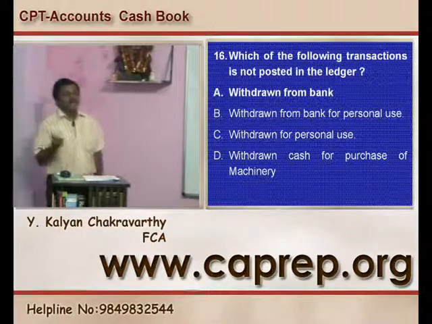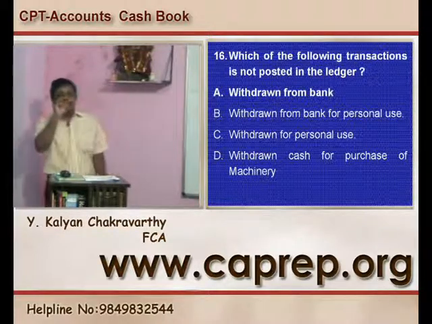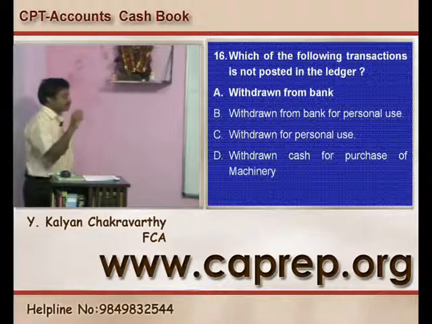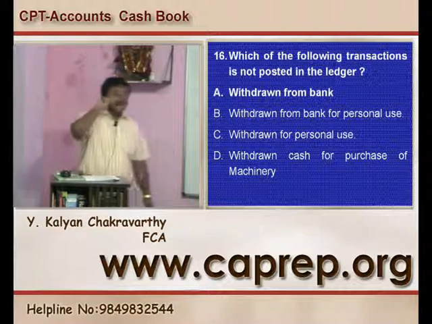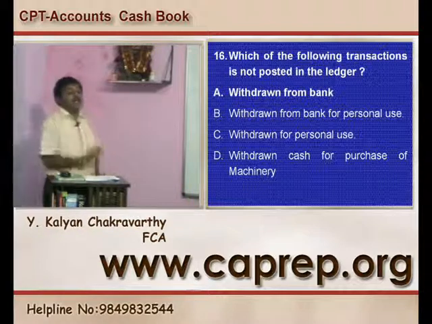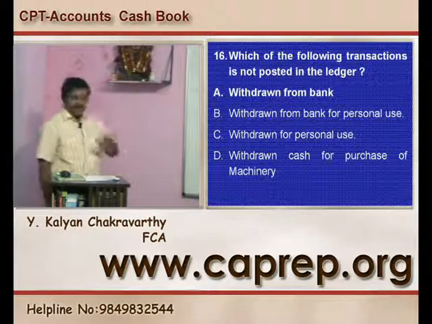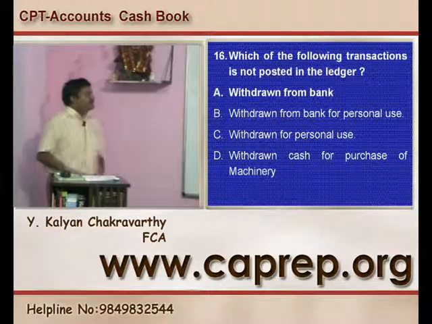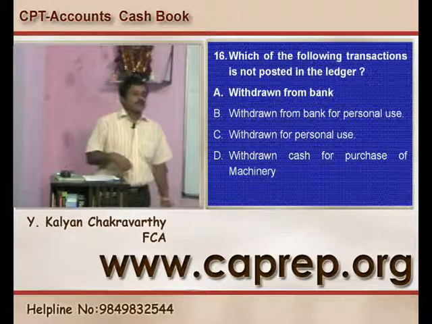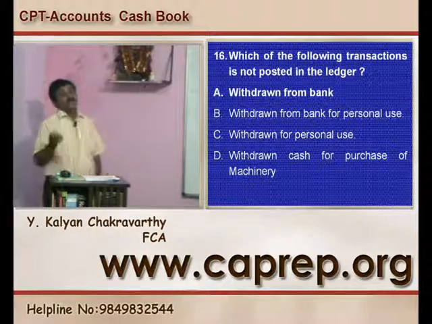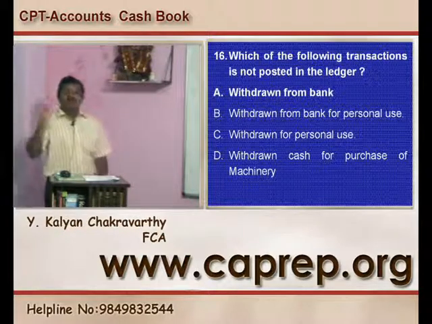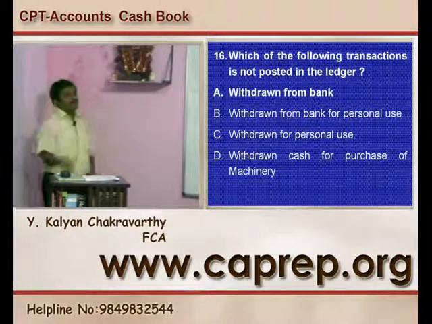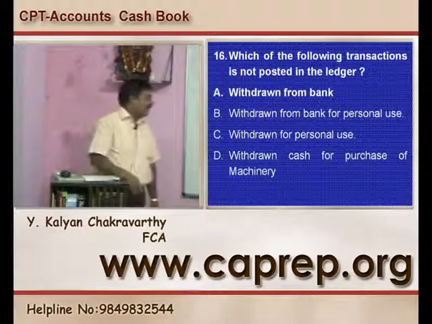Since both the accounts are the same there in the cash book, the transaction of withdrawing the cash from the bank for official purpose is not going to be posted to the ledger. Whereas withdrawn from bank for personal use, what is the entry, friends? Drawings account debtor to bank. Drawings account will be there in the ledger, so into the drawings account the posting needs to be made.